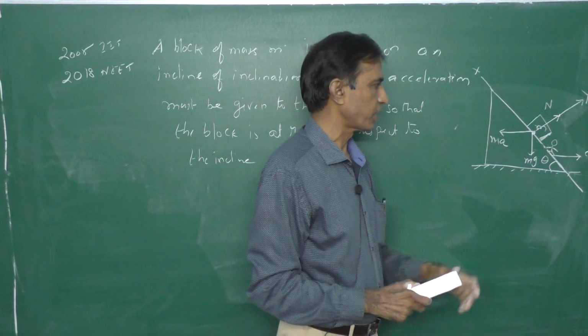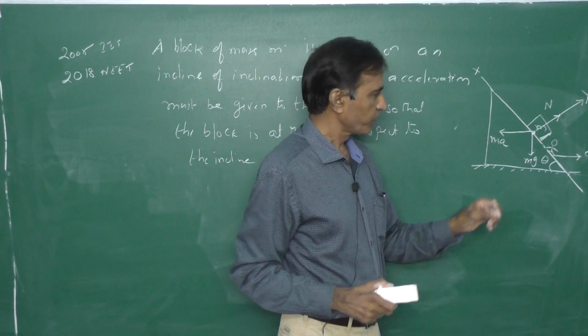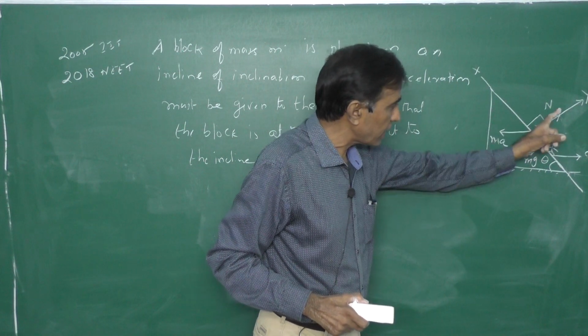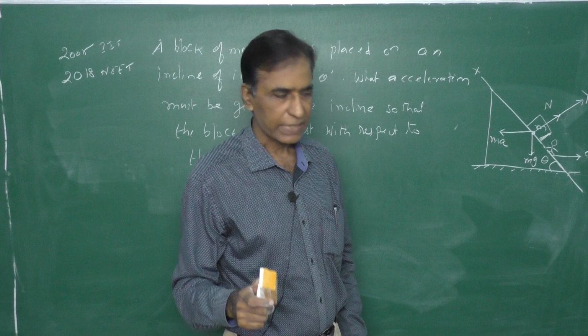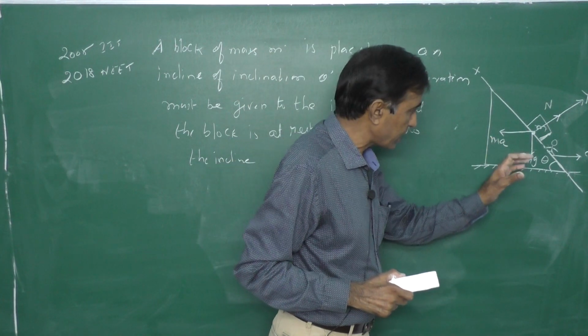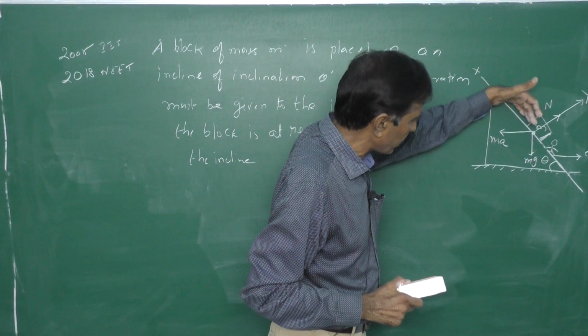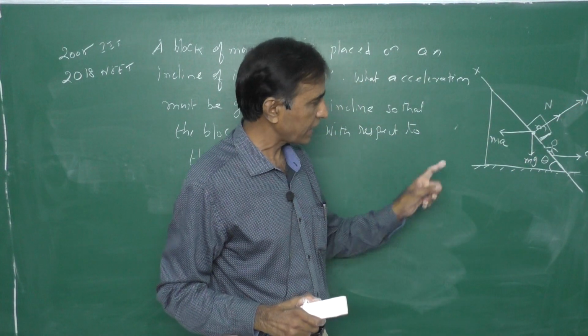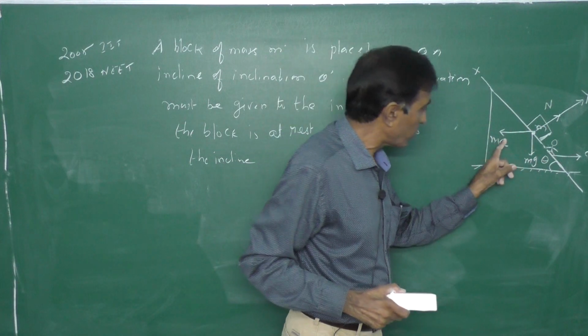So these are the forces now. What is our next step? All the forces are not acting either along the x-axis or along the y-axis. So in that case, we are interested in the forces acting along the x-axis or along the y-axis. What are the forces acting along the x-axis?